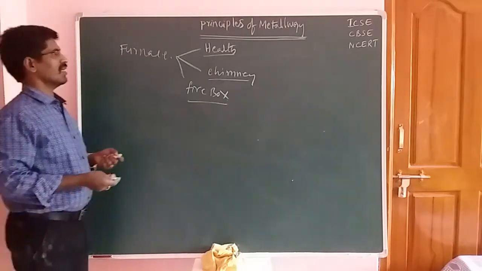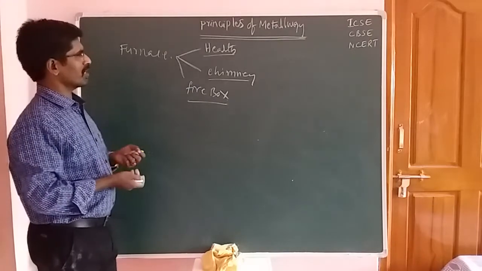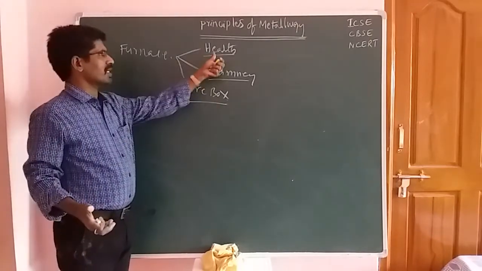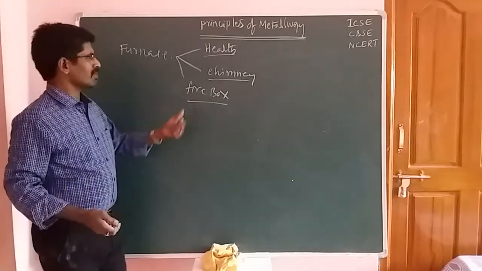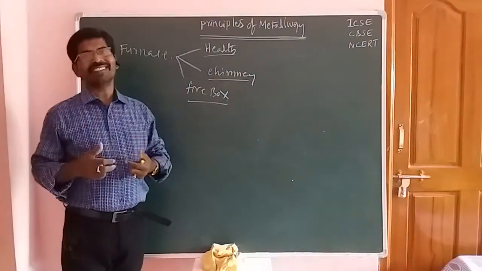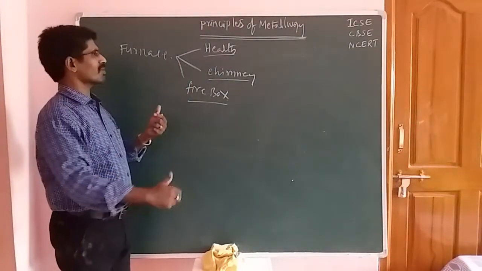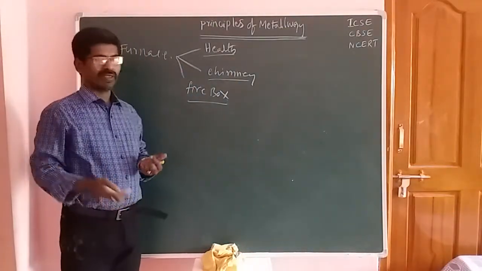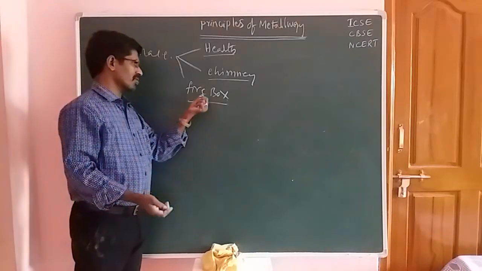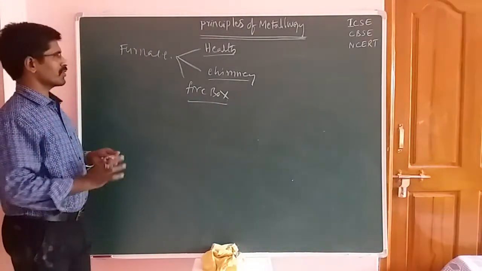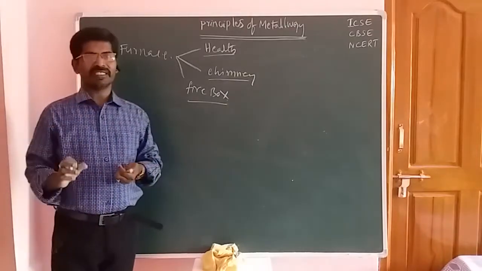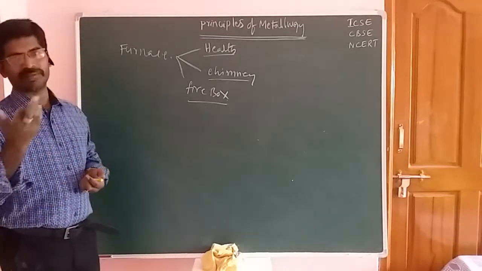In this, the earthy part is used: ores are taken into the earthy part. Next, the chimney part is used: waste gases are removed from the chimney part. The fire box is used: fuels are added into the fire box. So these are the parts of a furnace.